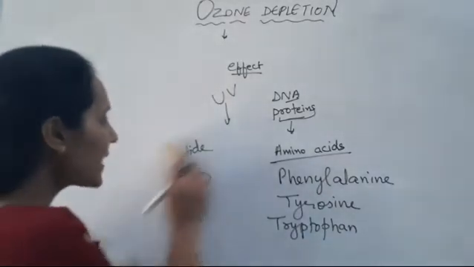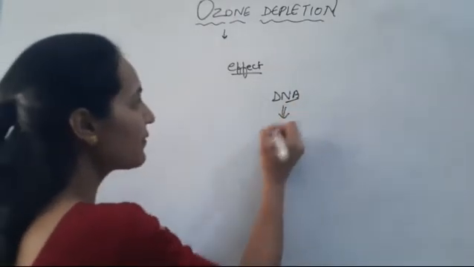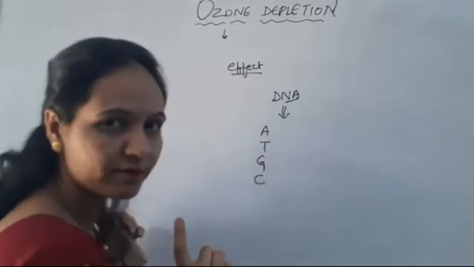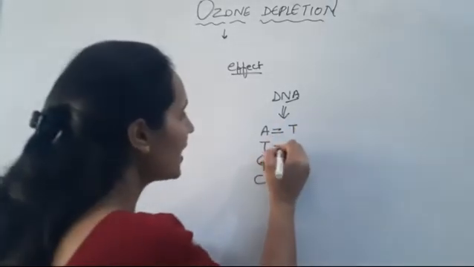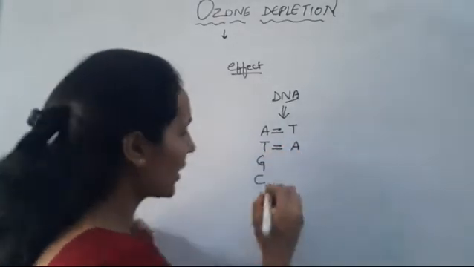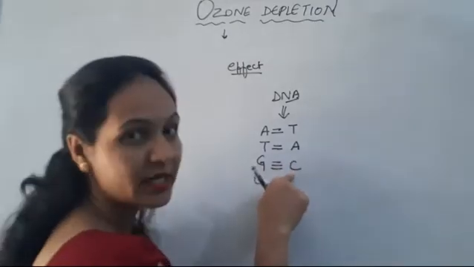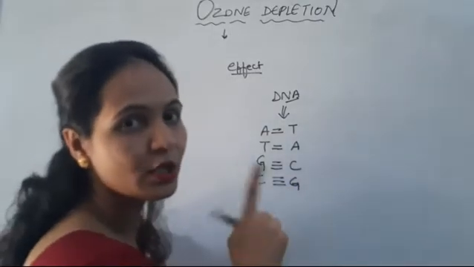Clear? The second thing, what happens to the DNA? DNA has different bases: adenine, thymine, guanine, cytosine. Okay? Adenine always pairs with thymine. Thymine always pairs with adenine with the double hydrogen bonding. Similarly, guanine always pairs with cytosine, and C always pairs with G. This is a universal rule.